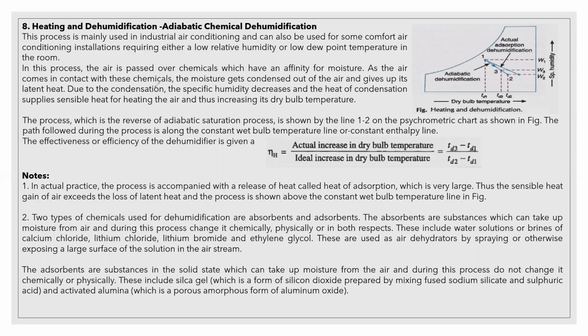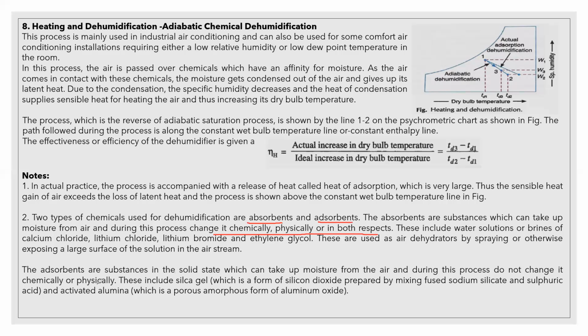By using the chemicals we can get two types of dehumidification. By using chemicals which have high affinity to moisture, which absorb moisture from the air, dehumidification occurs. There are absorbents and adsorbents, the chemicals which we are going to use. Absorbents are the substances which take up moisture from the air during the process and change it chemically, physically, or both. Means there will be a change in chemical reactions.